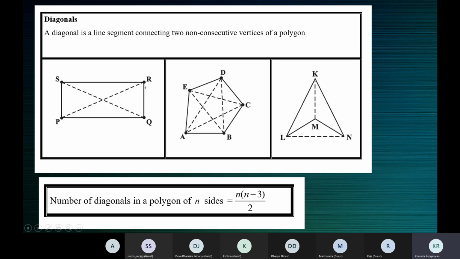Similarly, when you take Q and R, QR is a line segment. Why do we call this the side of the polygon? Because this line segment QR connects consecutive vertices Q and R. They come one after the other. Consecutive means which come one after the other. Like 2 and 3 are consecutive natural numbers. 100 and 101 are consecutive natural numbers.